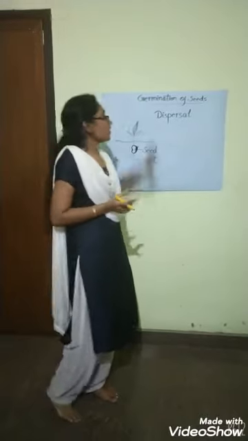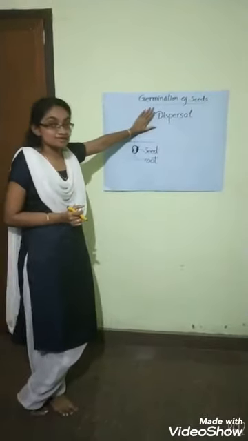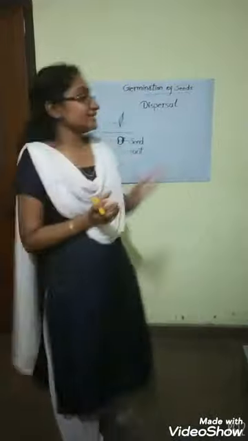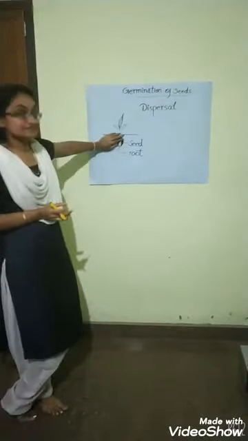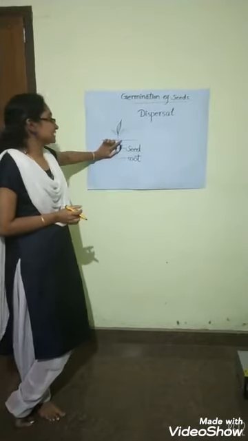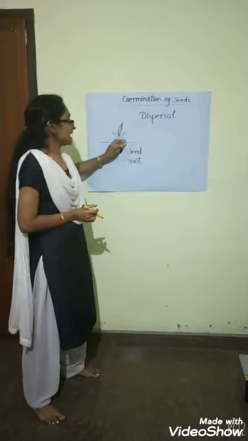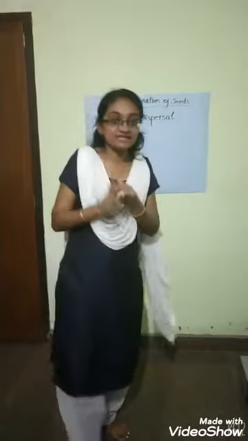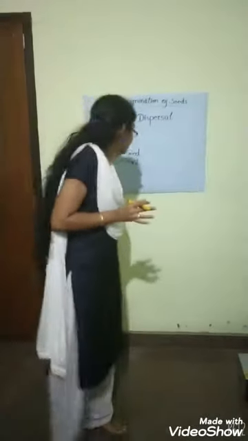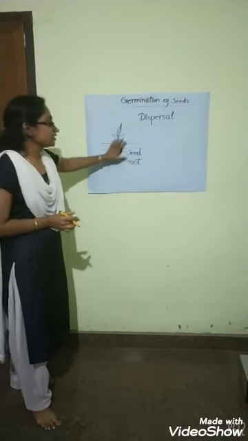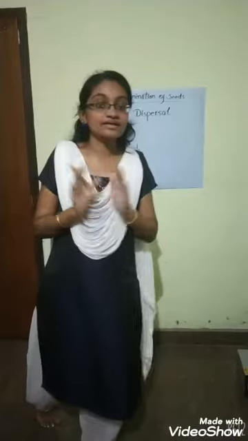Have you ever thought why plants do dispersal of seeds? Just consider a plant that has a number of seeds, and these seeds fall at the same place near the mother plant. Here there is a problem: these seeds will accumulate and try to get water, nutrients, sunlight and space in the same area. What happens? These seeds will not get all these things in a proper manner.